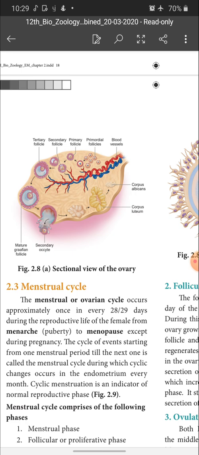So if fertilization takes place, this is what happens. If there is no fertilization, corpus luteum converts into corpus albicans. Corpus albicans cannot synthesize progesterone. If there is no progesterone, the endometrium cannot be strong. If the endometrium cannot be strong, what happens? It peels off and comes out as menstrual flow.